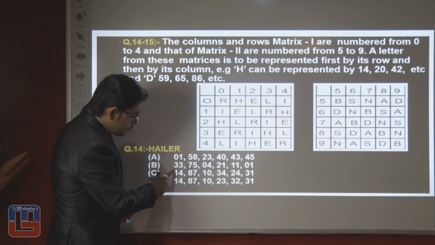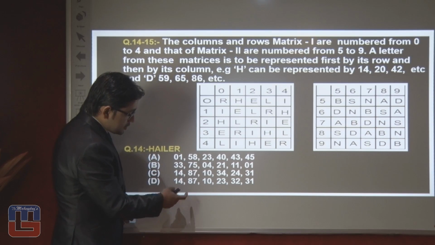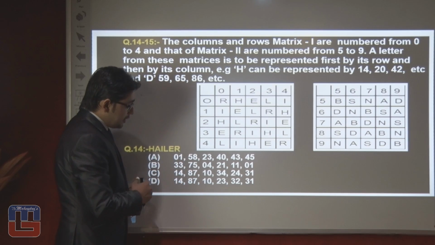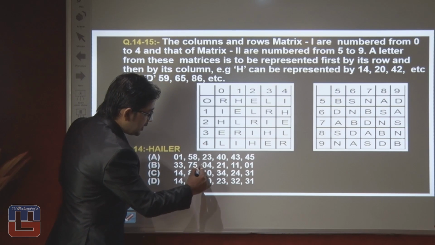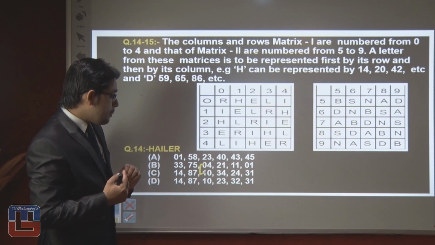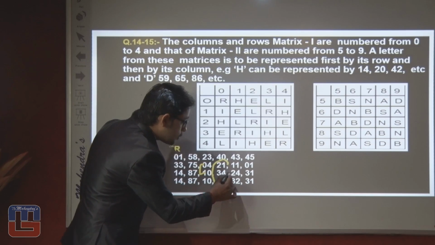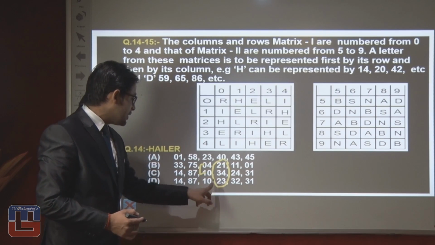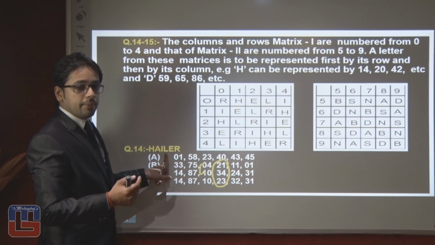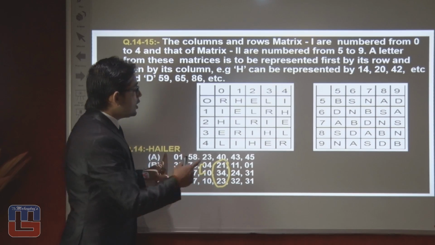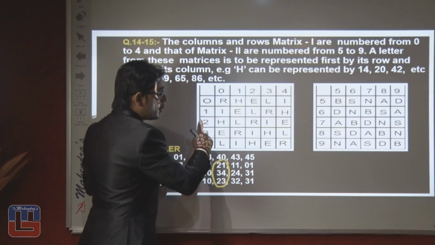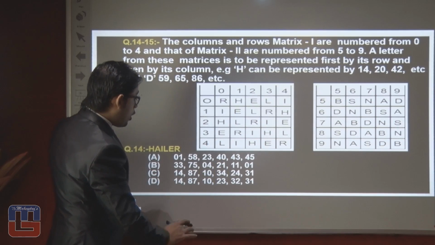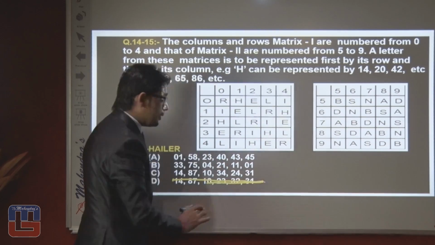Here the difference is 6, but 21 and 23 have a difference of only 2, so we have to eliminate with 21 and 23, since L should come in place of 21 or 23. Like at 21 we can say L is there, but at 23 I is there, so option number 4 will be eliminated.